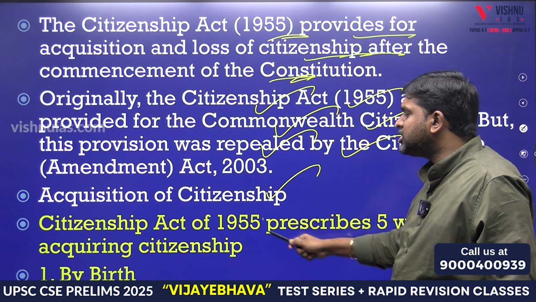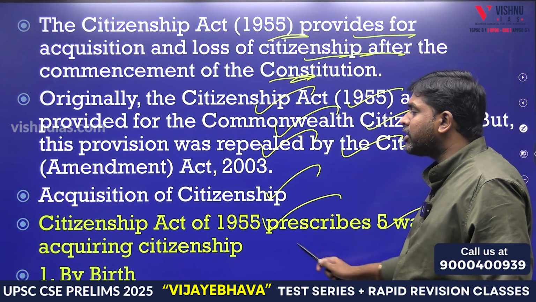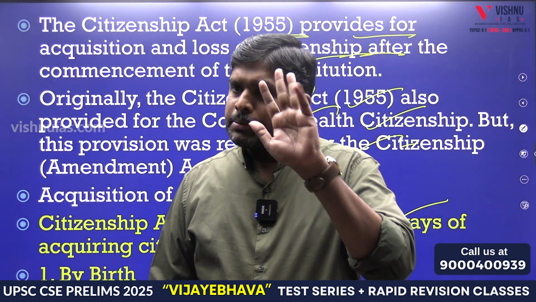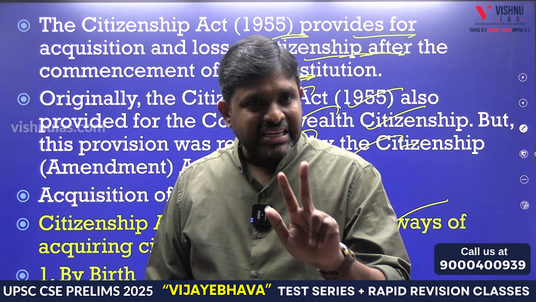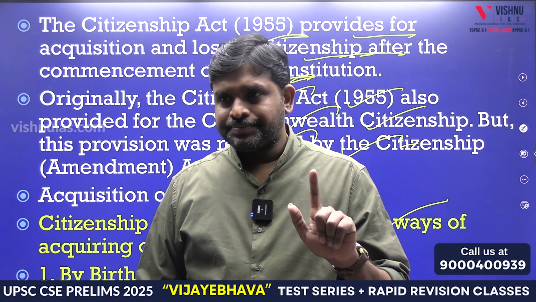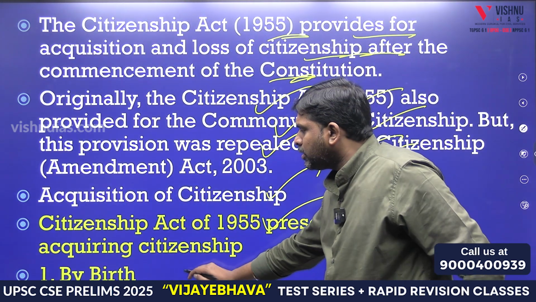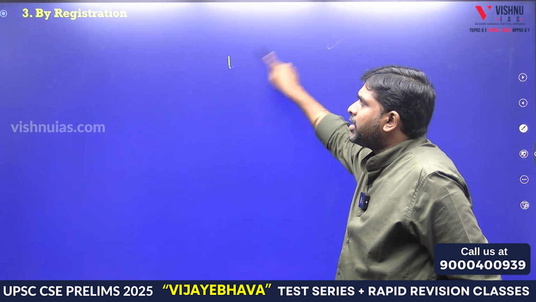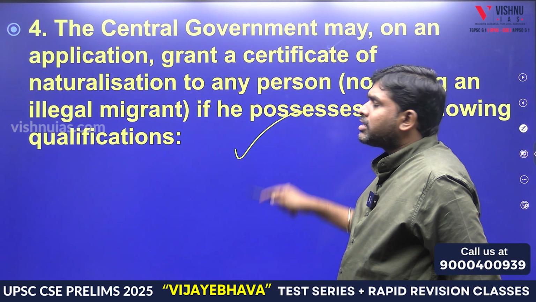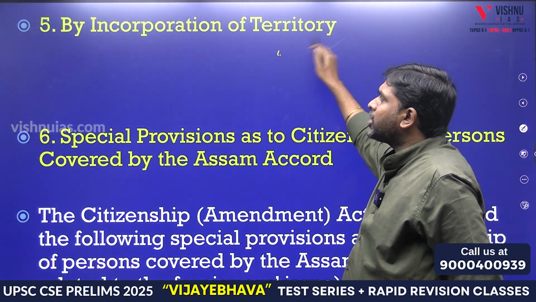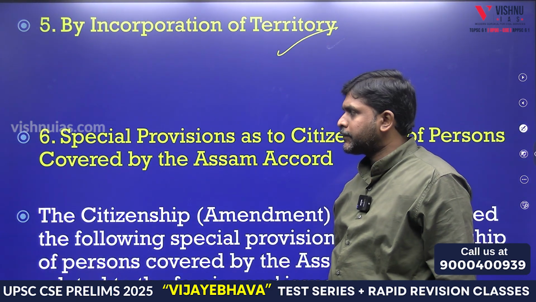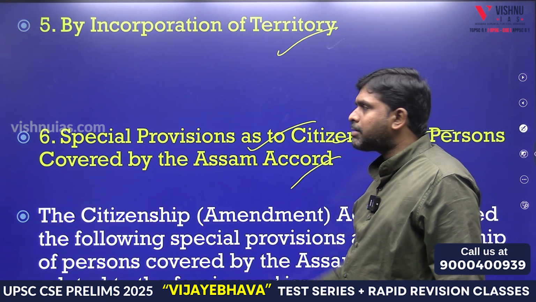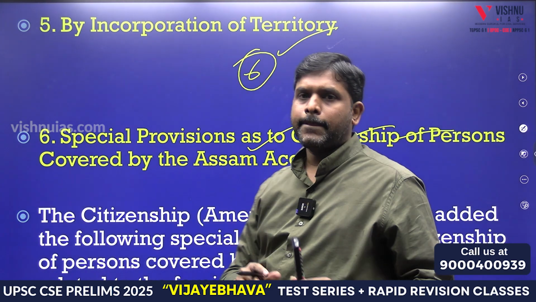Acquisition of citizenship. The Citizenship Act of 1955 prescribed 5 ways of acquiring citizenship. There are 5 ways of acquiring: by birth, by descent, by registration, by naturalization, by incorporation of territory. Special provisions as to citizenship of persons covered by the Assam Accord. The 6 are there. I will tell you.